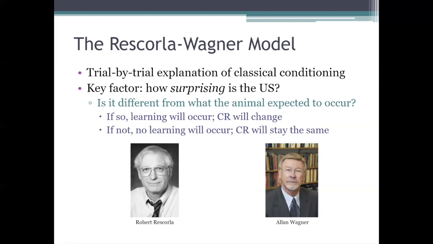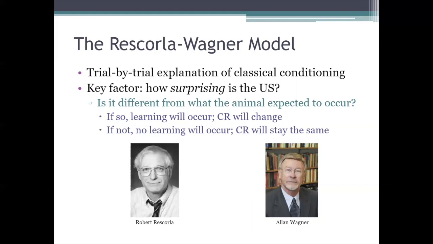And it suggests that the amount of learning that occurs on each trial depends mainly on how surprising the occurrence or the non-occurrence of the unconditioned stimulus is. So how surprising is that event to the animal?